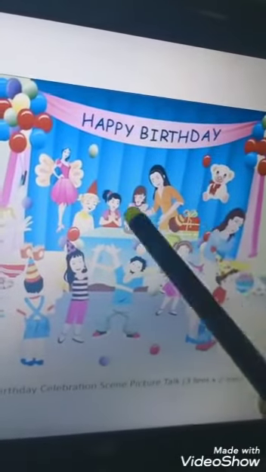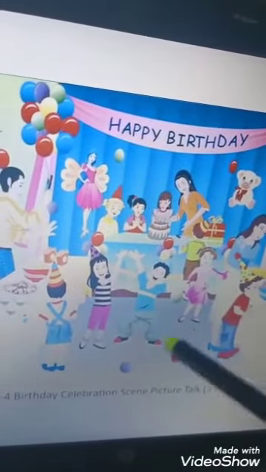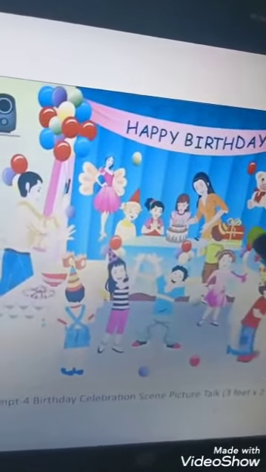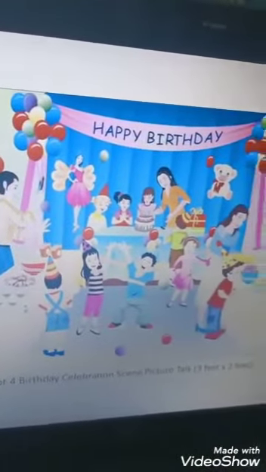There are some curtains. The color of the curtain is blue. You can write a lot of sentences as much as you can. First of all, you have to observe it carefully. There are also 2 speakers. So you can write there are 2 speakers.